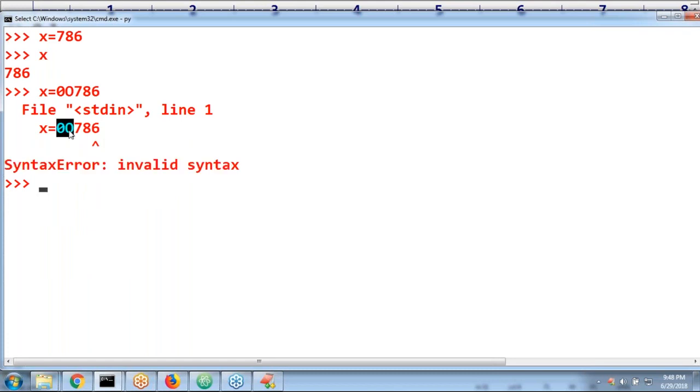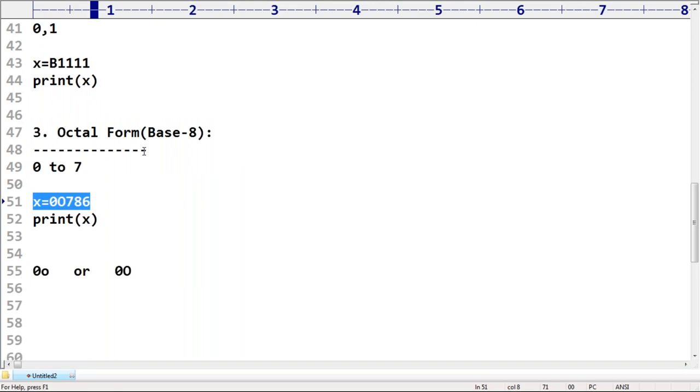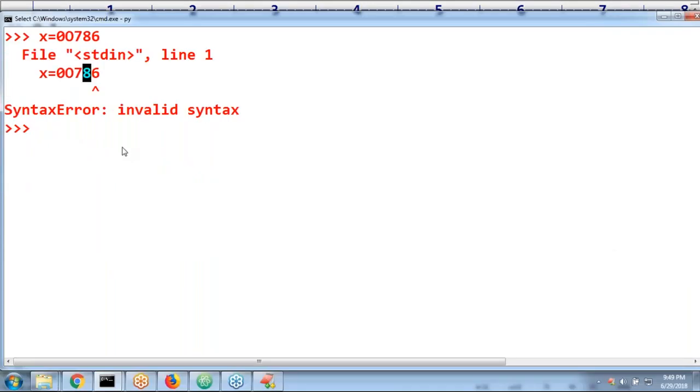Because whenever you are taking such 0 O, it is the octal. For the octal, how is digit 8 allowed? That's why the problem is coming. If you are specifying it is the octal, the allowed digits are 0 to 7 only.